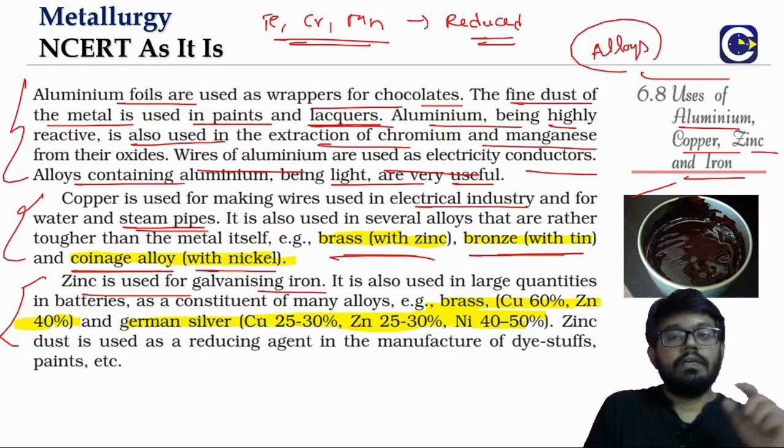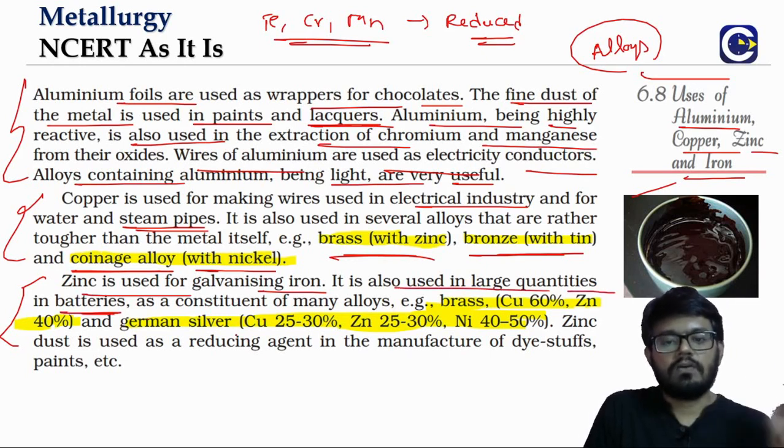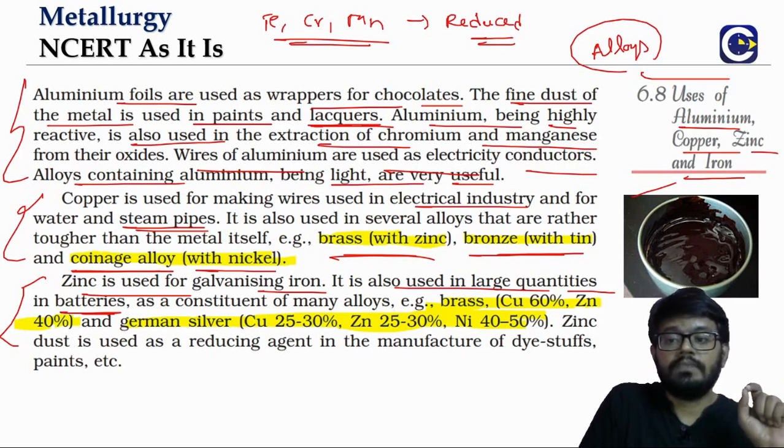Zinc, we know it is used for galvanizing iron, which will prevent the rusting of iron. And zinc is also used in batteries. So we have seen this in our electrochemistry chapter also. And what are the alloys where zinc will come? Brass, it's copper with zinc. Look at the composition, copper is 60, zinc is 40. German silver, what is the composition? So these compositions are also important.